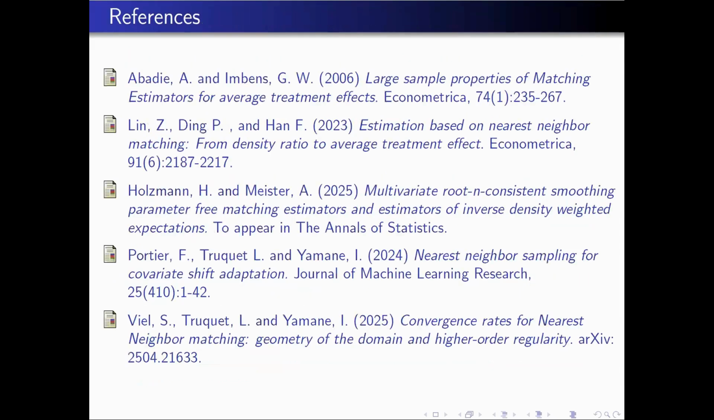Okay, so thank you. So let's give some references. So the original paper in Econometrica is the basic large sample property of the matching estimator that we recover in a more general sense. We have, starting to make the connection between density ratio estimation and average treatment effect, a recent paper in Econometrica. So the paper of Holzmann and Meister is important because it shows that you can estimate this expectation at the parametric rate with local polynomials. And in general, the